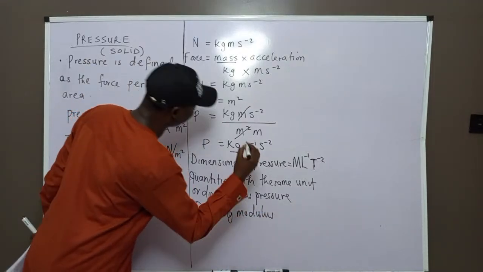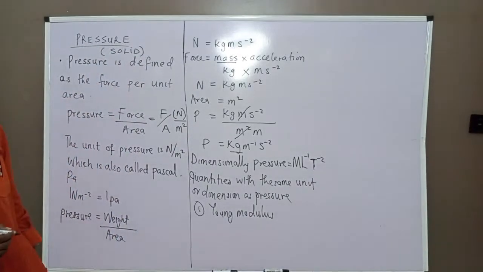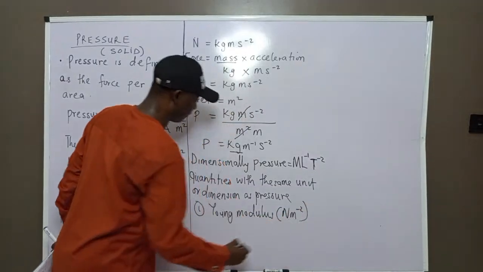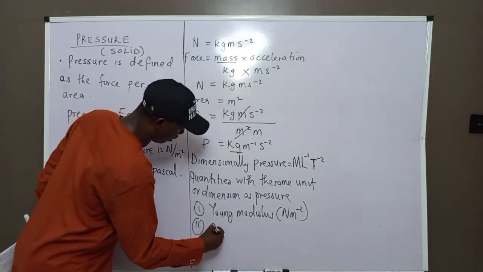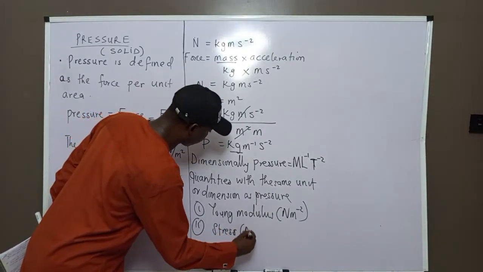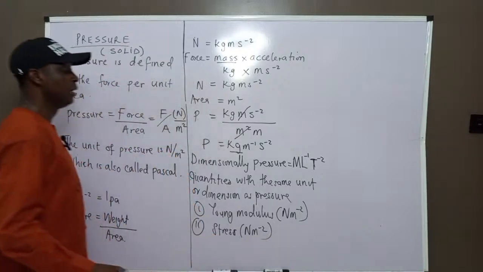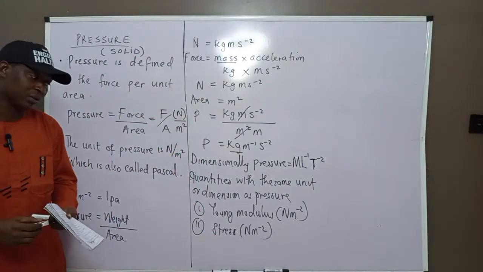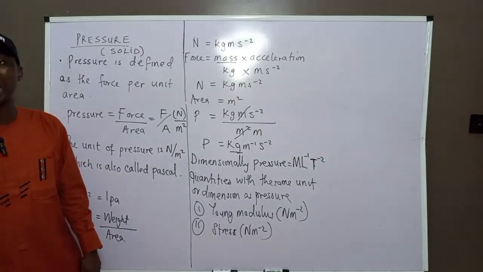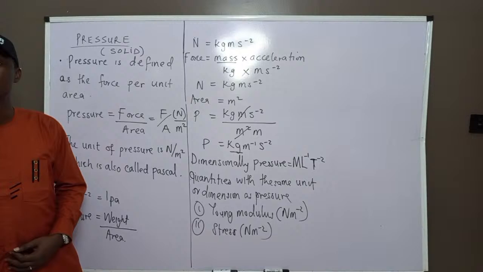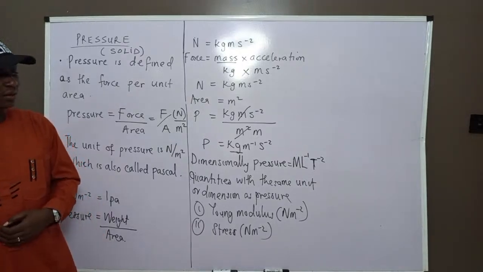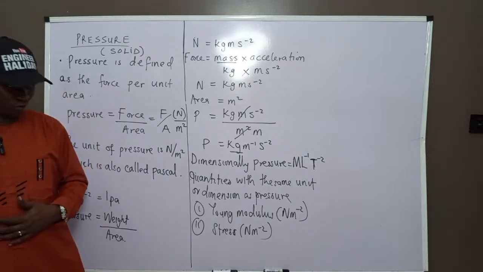Young modulus has the same units as pressure, which is also measured in Newton per meter square. Number 2 is stress. Stress is also measured in Newton per meter square, because in the examination they can ask you to list other quantities that have the same units as pressure. Stress is number 1, the Young modulus is number 2.